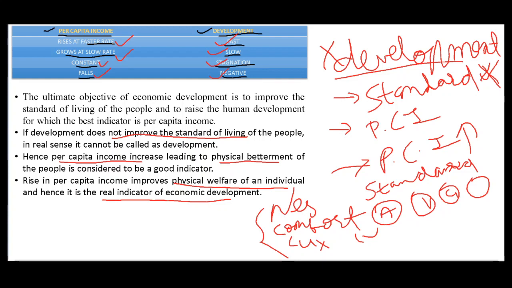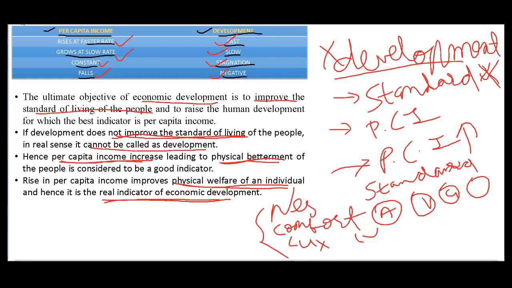Then here it is saying that if the standard of living of people is improving, then only we can term it development. But if the standard of living of people is not improving, then we cannot call it development. Per capita income increases the physical betterment. Therefore, the physical welfare of the individual is improved, and we can call per capita income a real indicator.